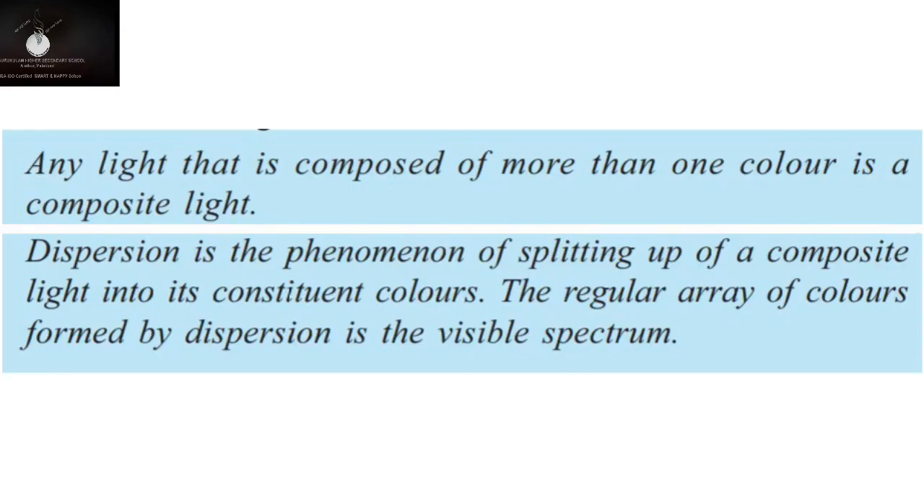Okay, now listen. Any light that is composed of more than one color is a composite light. Dispersion is the phenomenon of splitting up of a composite light into its constituent colors. The regular array of colors formed by dispersion is the visible spectrum. Clear?